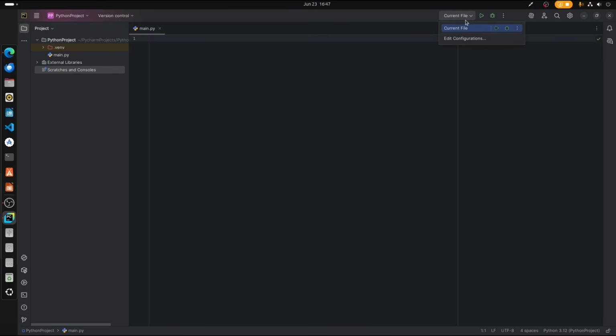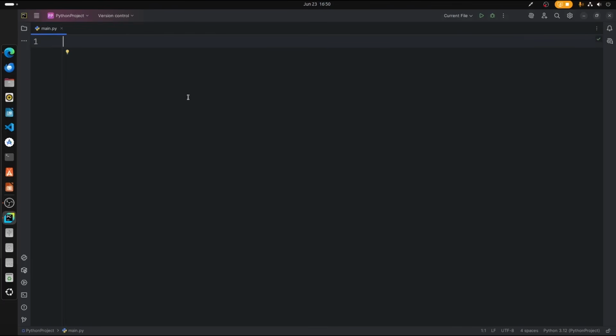We have the current pointer where which file should run. We can select and edit configurations from this option. We have a debug option here, and we also have other options such as AI or signing in with your account, search option, settings, and other stuff like that. So without talking much, let's get right into the coding part.